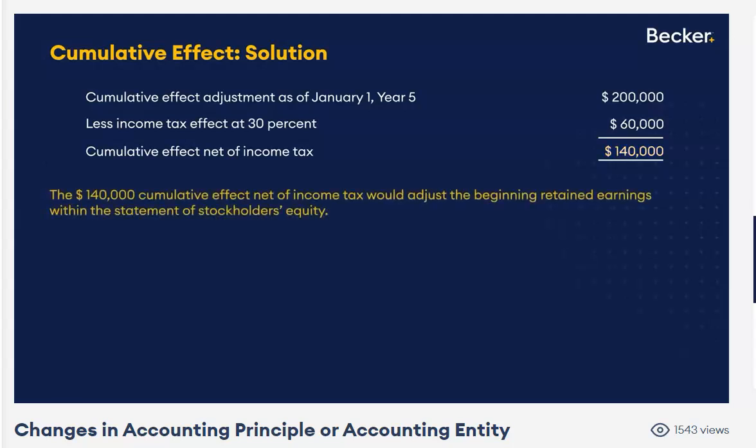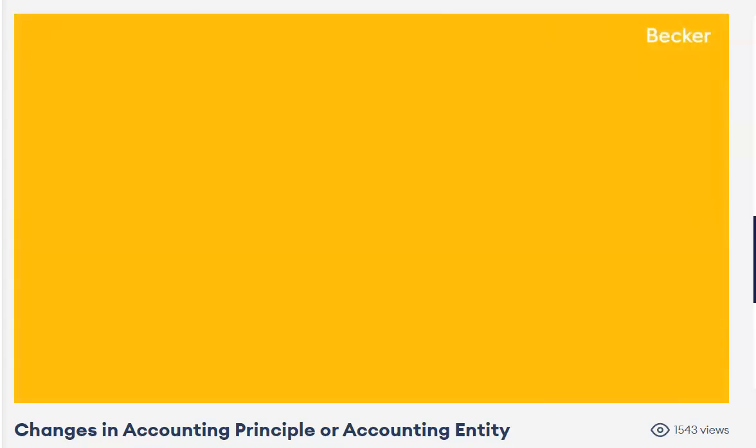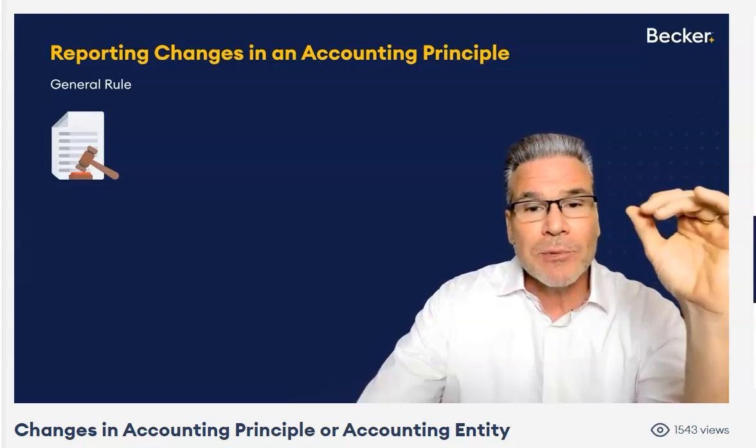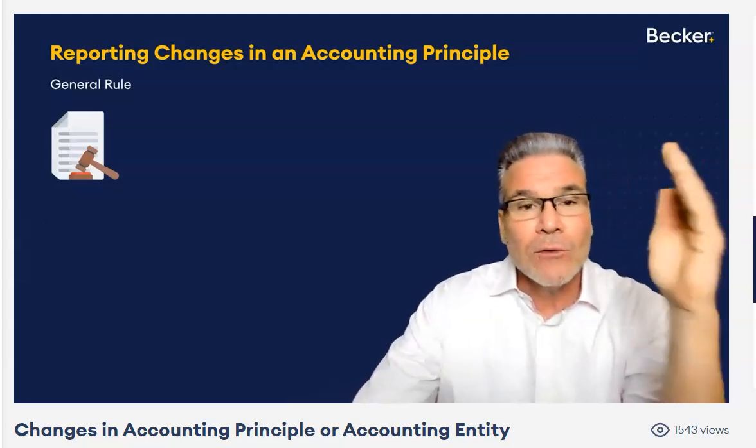Okay, so the 140 would be an adjustment to the earliest year presented, and since it's non-comparative, we're only showing year 5, we would obviously have to adjust beginning retained earnings for year 5. Now, very important. Changes in accounting principle, general rule, what do you think?